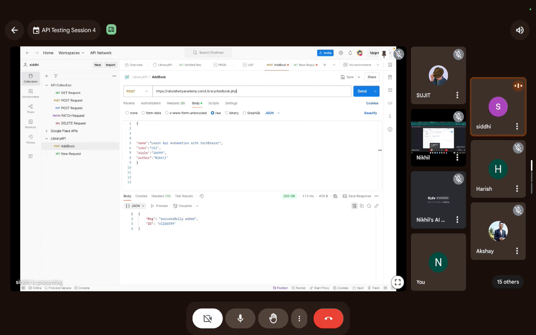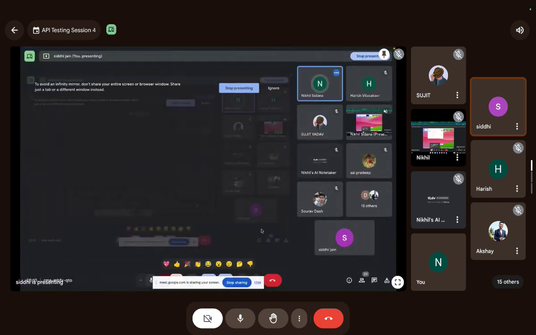Yes, because of a space. That's how Postman is designed. Postman will consider each and every space. If you hit the space bar, Postman is going to consider it as a space. That's how Postman is designed. Got it.